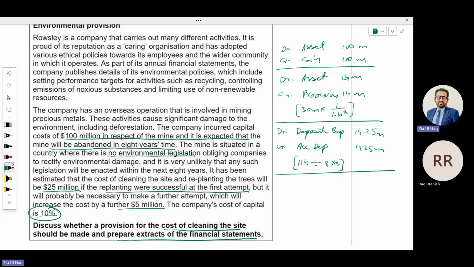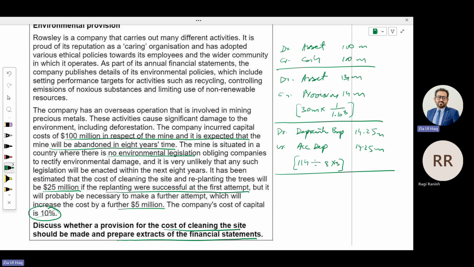So the entry for provision was expense to provision. Why are we taking asset? Can't we say environmental expense to provision? But this is relating to the asset, because that asset will create environmental damage. If it were without an asset, then it would be an expense. If it's relating to any asset, you will attach it with the asset.